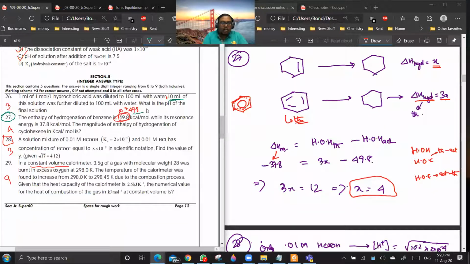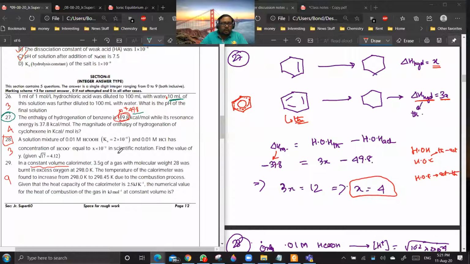People simply see 49.8 and 37.8, subtract or add them to get 12, and divided by 3 it will be 4. But that is not the way things are done. You have to write it as per the proper signs. Are you getting the point?